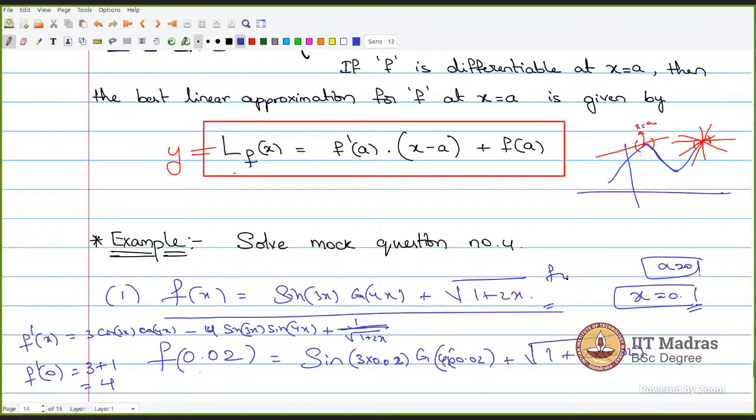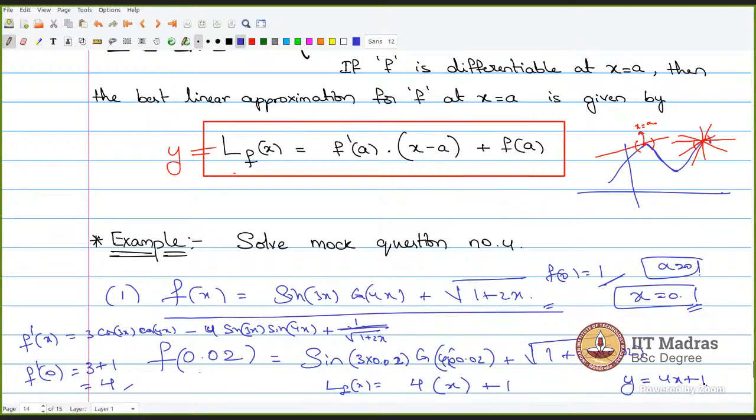F of 0 is 1. So we have all the things. F of 0, f dash of 0 is just a matter of finding the best linear approximation. So what we do is 4 times x plus 1. So now see, we approximated that y is equal to 4x plus 1. This is a line that will actually be the best approximation around x equals 0.